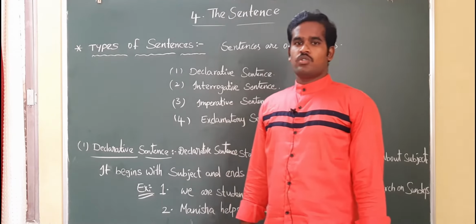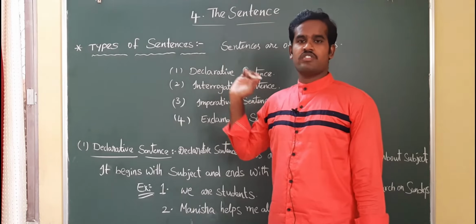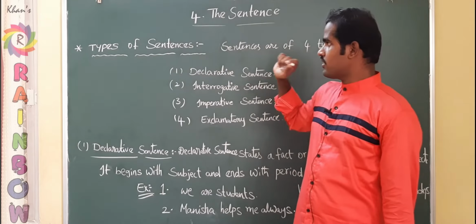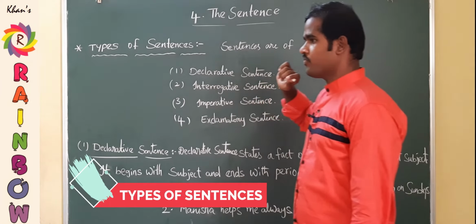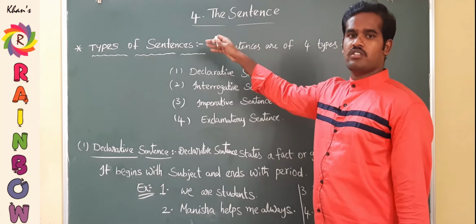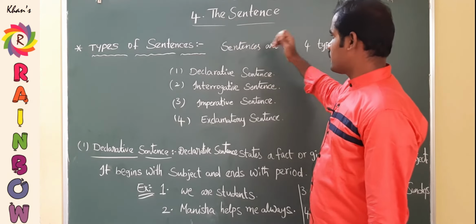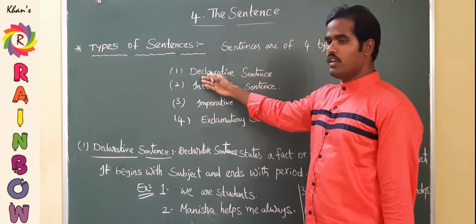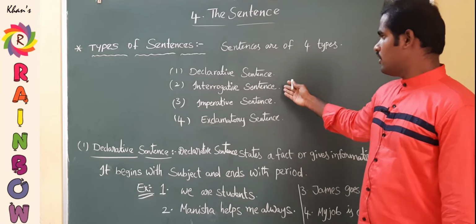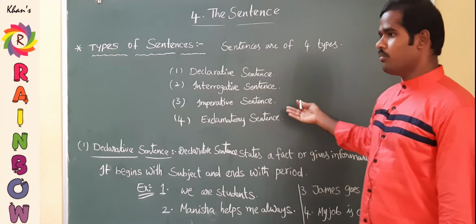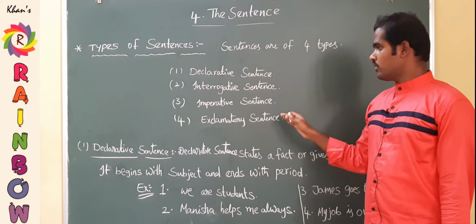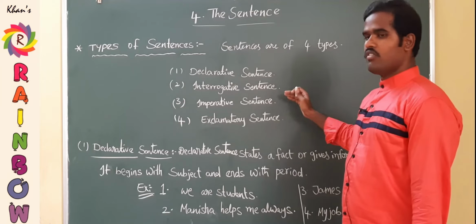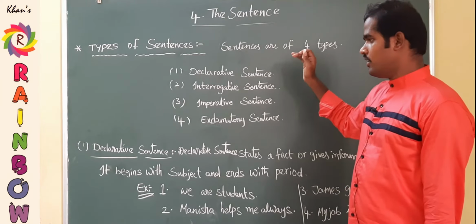Okay students, so far we have discussed the definition of a sentence and the parts in a sentence. Now our topic of discussion is types of sentences. Have you ever heard of types of sentences? If not, listen carefully. There are 4 types of sentences, namely declarative sentence, interrogative sentence, the third one imperative sentence, and the last one exclamatory sentence. We are going to discuss each of these types in detail now.